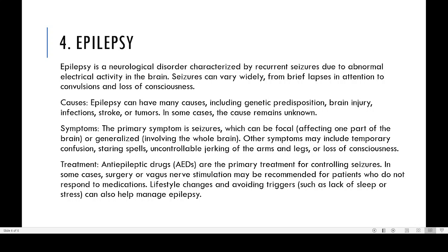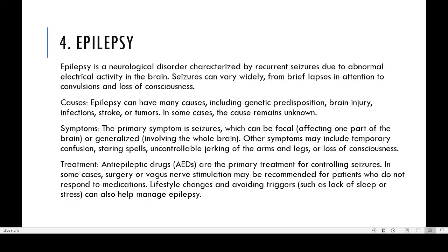Now coming to the symptoms of epilepsy, the primary symptom is a seizure, this kind of vibration, this kind of shivering. It can be focal, affecting one part of the brain, or generalized, involving the whole brain.